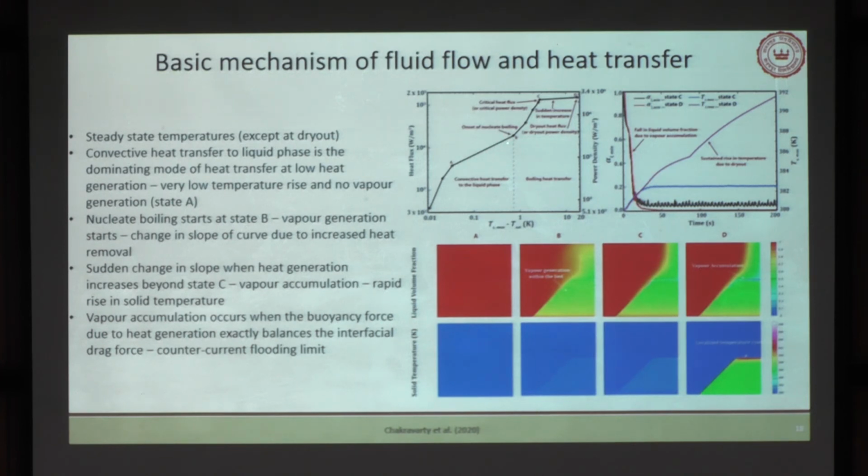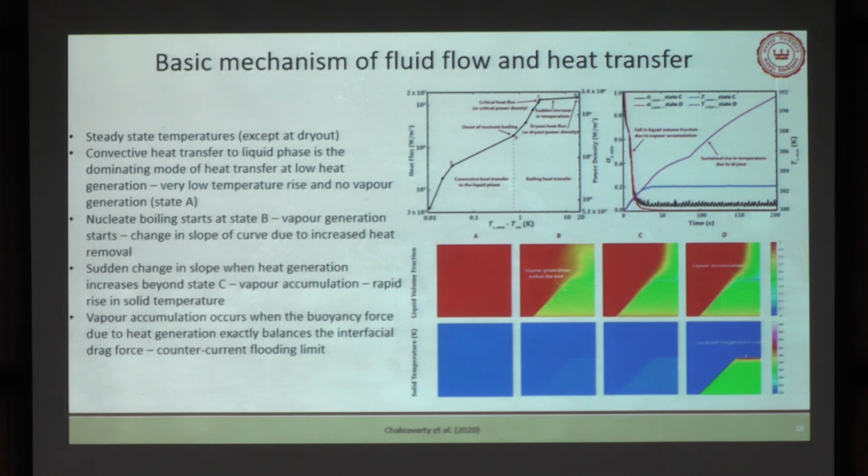Here your convection is slightly higher, so you are getting more temperature rise in this regime from this point to this point, and from this point your slope is again changing, and this zone is actually the nucleate boiling zone. This point C you can call a critical point, where the slope changes, and you can see that the temperature difference is almost horizontal. So here you have departed from your nucleate boiling regime to your film boiling regime.